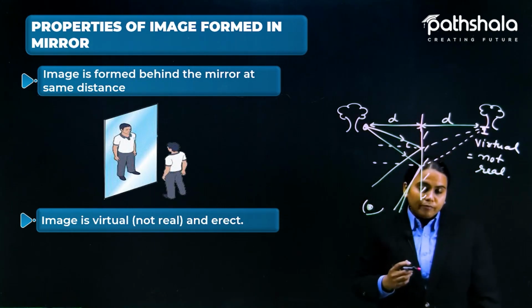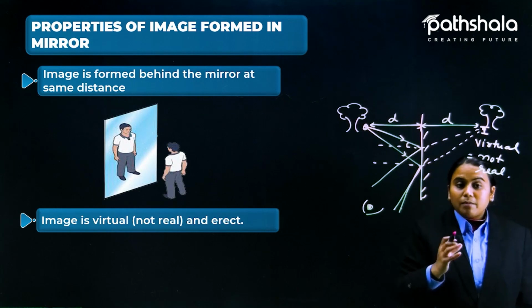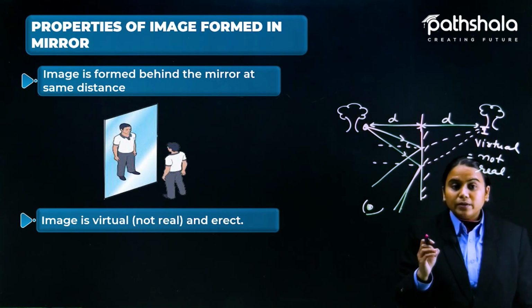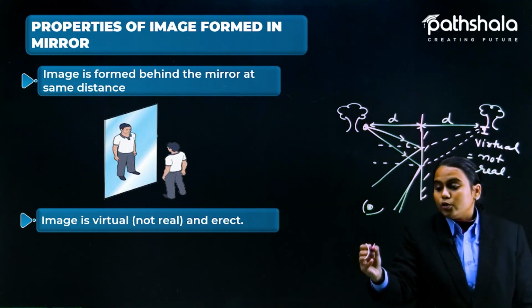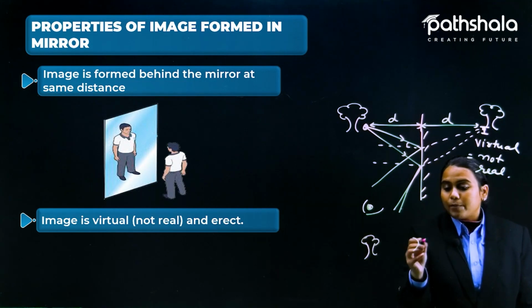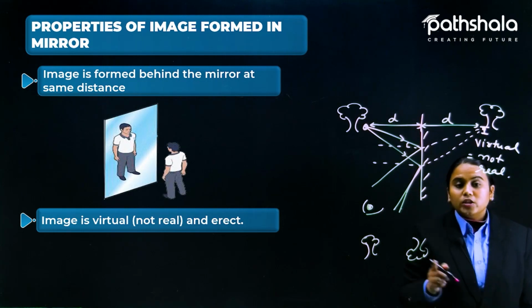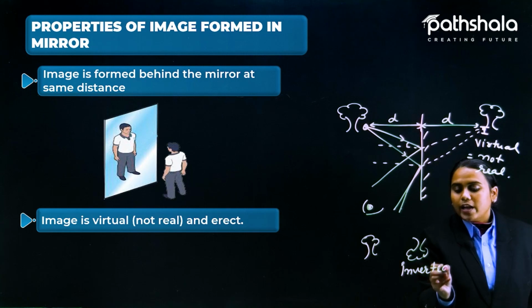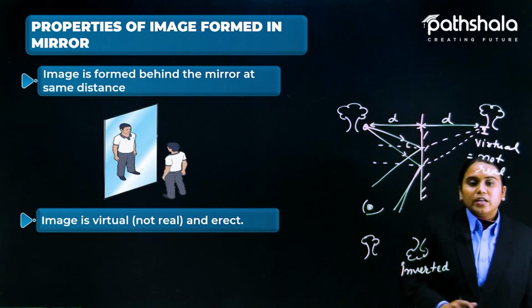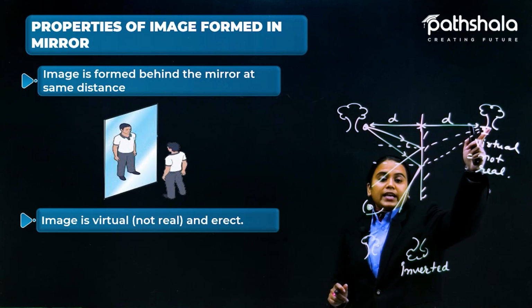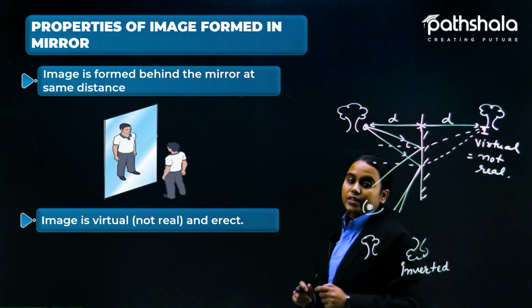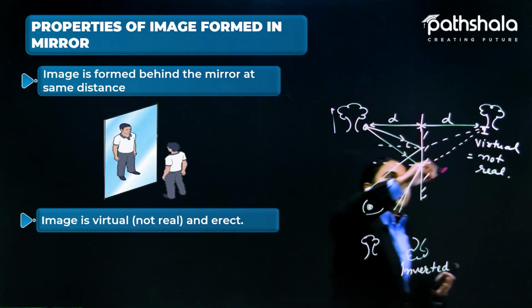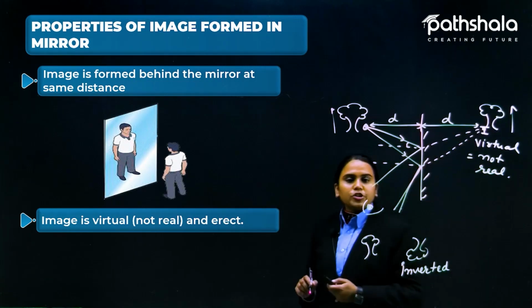There are even some types of mirrors that make it possible to convert the tree into an upside-down form like this. So this is known as inverted. Inverted का मतलब होता है बिल्कुल opposite, उल्टा हो जाना. ठीक है, so that tree is erect right now. That gives us an idea that if the object is in an upright position, then the image would also be in an upright position.